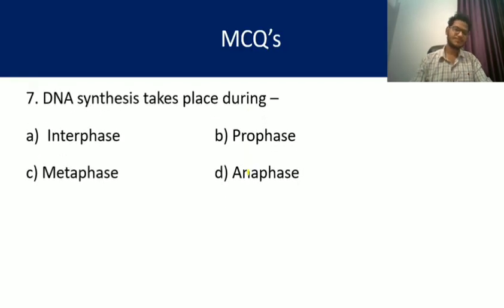Question number 7. DNA synthesis takes place during interphase, prophase, metaphase, or anaphase? Here, we know that the cell cycle consists of G1, S, G2, these three important phases, and the M phase, the mitotic phase, is the most important one. So the S phase or synthesis phase is responsible for DNA synthesis, which is a part of the interphase. So the answer is A, interphase.